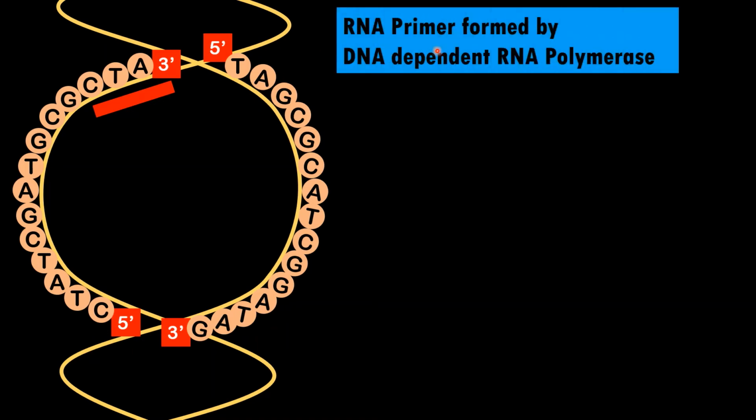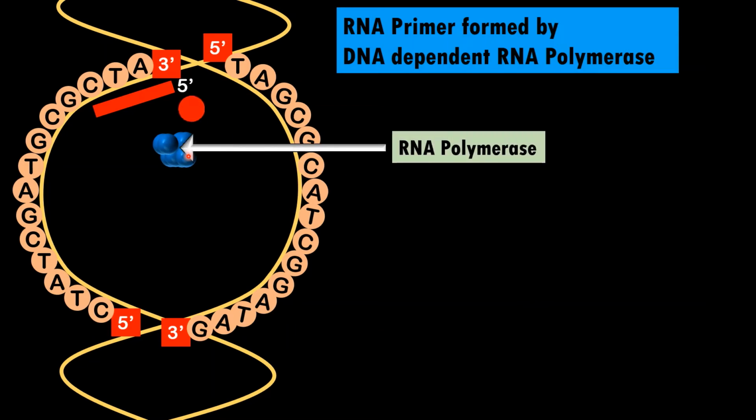So here the RNA primer is formed by using the enzyme called DNA dependent RNA polymerase. The enzyme which forms the polymer of RNA is called RNA polymerase, and the template strand is DNA, therefore it is called DNA dependent RNA polymerase. So this enzyme will simply form these RNA primers: A pairs with U, T pairs with A, C pairs with G. So this is a short stretch of primer which is formed because of the enzyme called RNA polymerase.